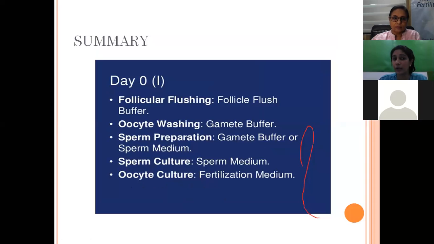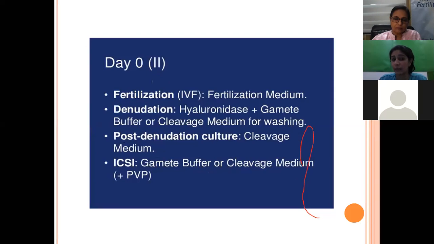Now, in general, I would like to come to a summary of what media we are using in the lab from day 0 till day 5. On day 0, that is the day when our pickup is taking place, we do the follicular flushing, where the follicle flush buffer is used. We wash the oocyte. After that, we keep it in the incubator till the required time. During this procedure, we prepare our semen sample. Then we go to the next step.